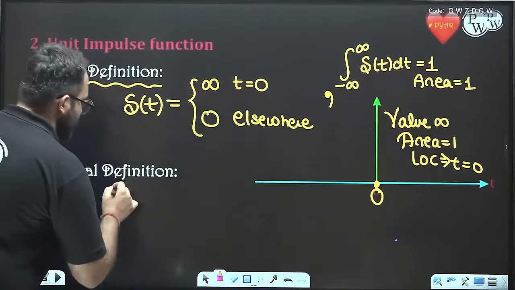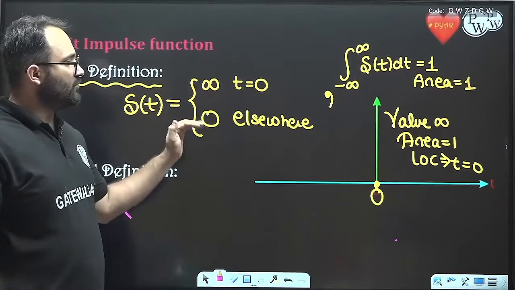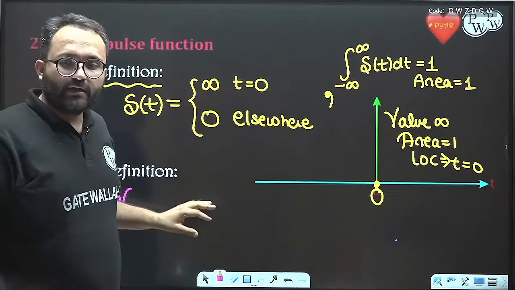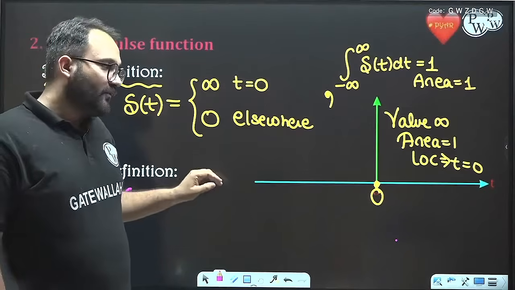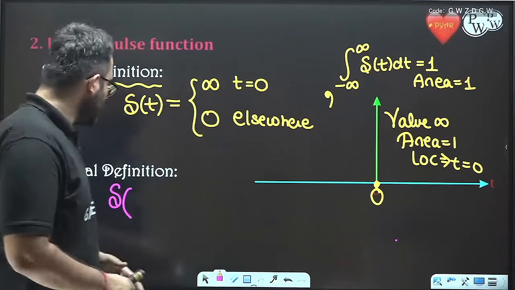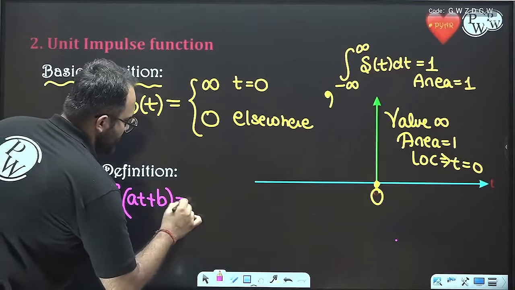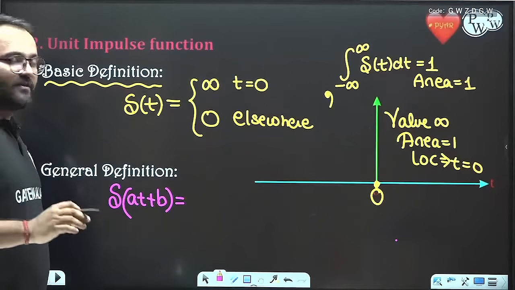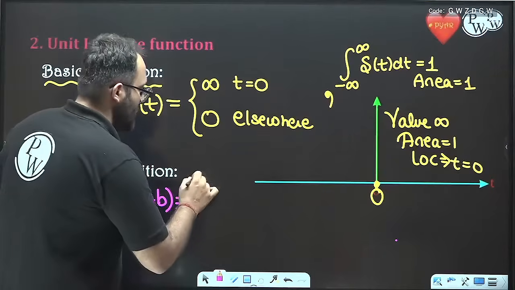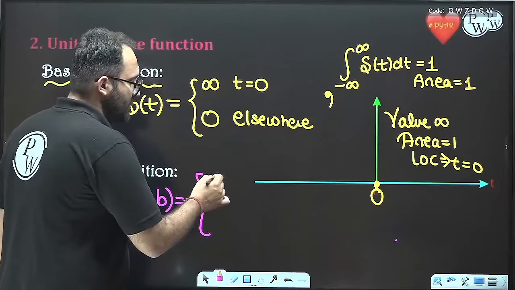what will be the general definition? There are 2 parts. For the definition we need to know the area also, and we need to know the location also. Here we are talking about location. For area we will be using the next 2 slides. So if anywhere we have delta(at + b), what will be the location? The value is always infinity.